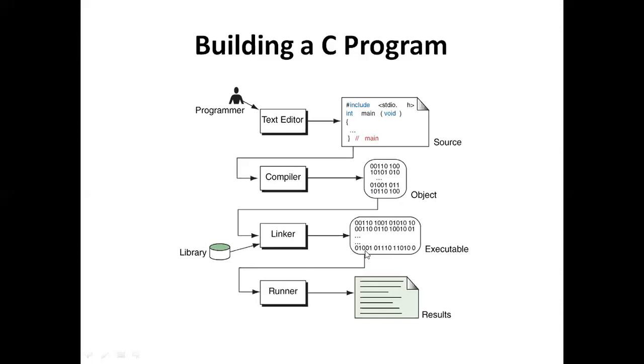To combine these, we use the linker. Depending on this executable code, the program is interpreted on the machine, which we call the runner, and then we see the output of the program. This scenario is what we call building a C program.